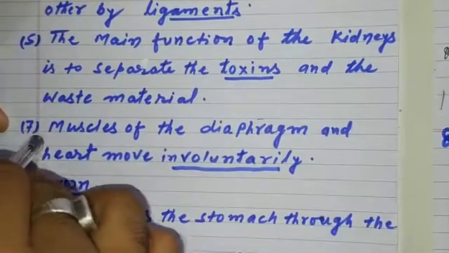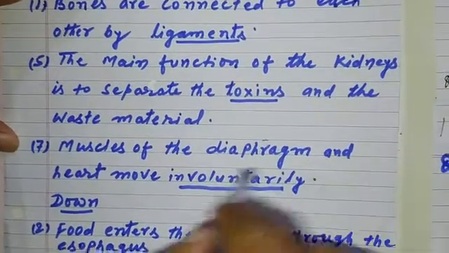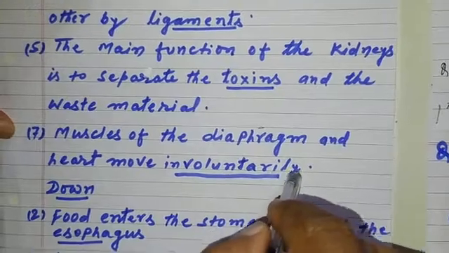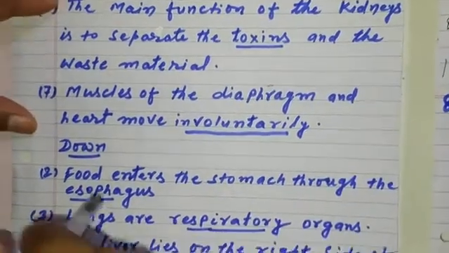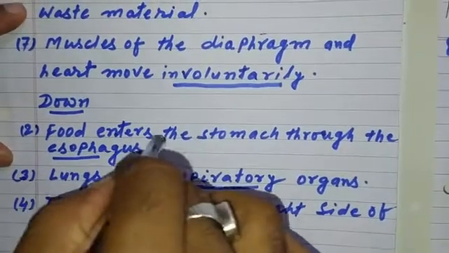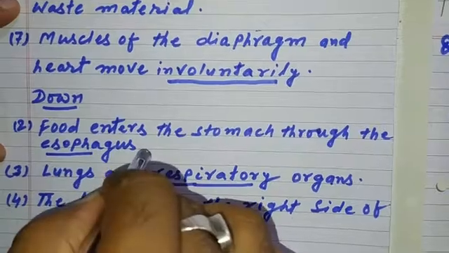Number 7. Muscles of the diaphragm and heart move involuntarily. Downwards. Number 2. Food enters the stomach through the esophagus.